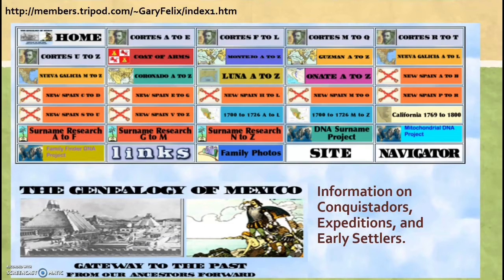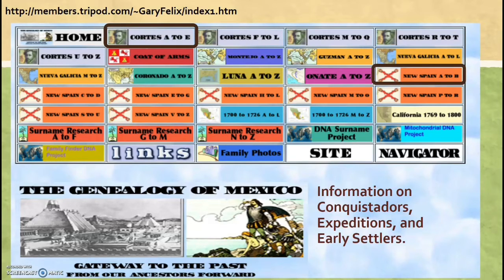Now the Gary Felix, the Genealogy of Mexico, this has been out there for quite some time, but it's got a lot of information. It really talks about the conquistadors, their expeditions, and some early settlers. So when you look at it, you've got a homepage, and then you've got the Cortez A to E. That means last name A all the way to the last name with E. And then you've got a New Spain A to B that you can look at. And also a surname research, so you can just go right here and look at the surnames that are there.